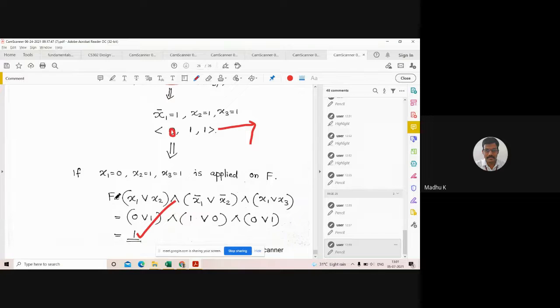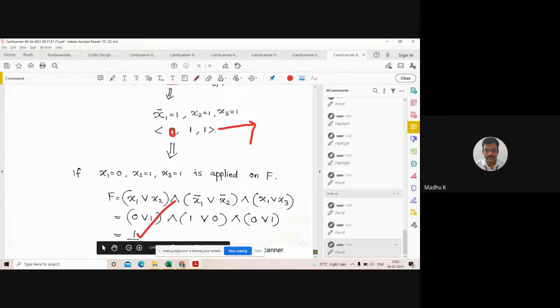So that means the CNF satisfiability problem is reducible to the clique problem. CNF satisfiability is already proved to be NP hard. Then what about the clique problem? The clique problem also will be NP hard. It is possible to reduce the CNF satisfiability problem to the clique problem. So the clique problem is also NP hard.